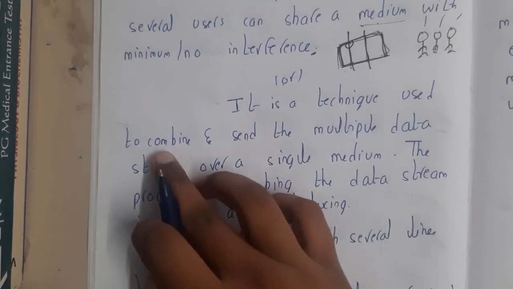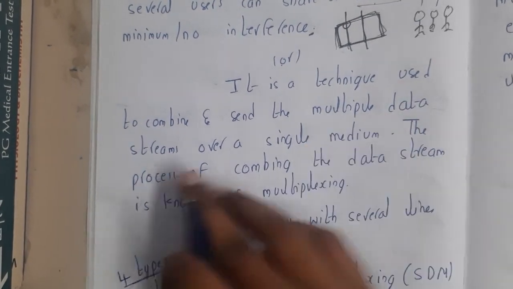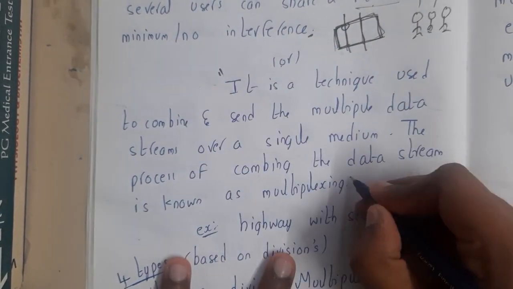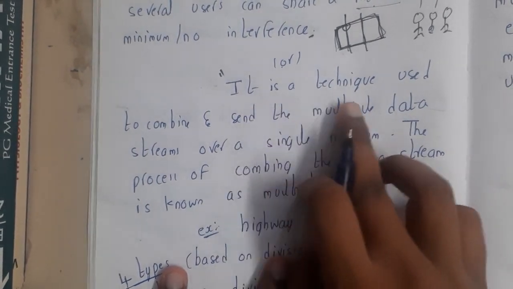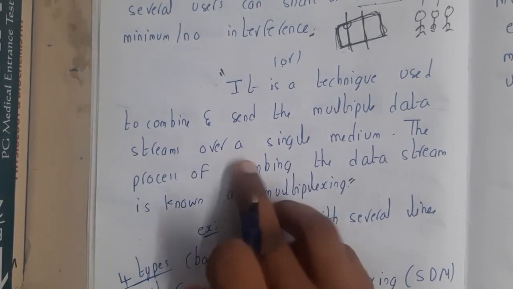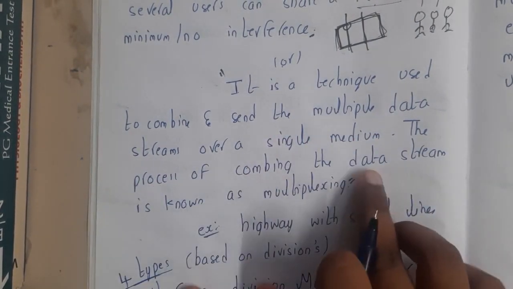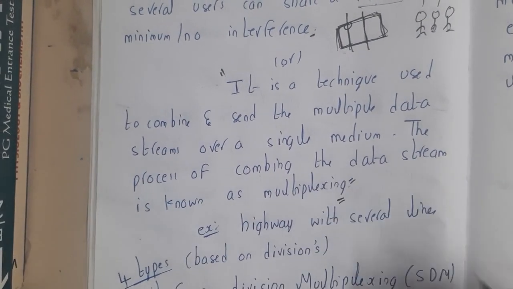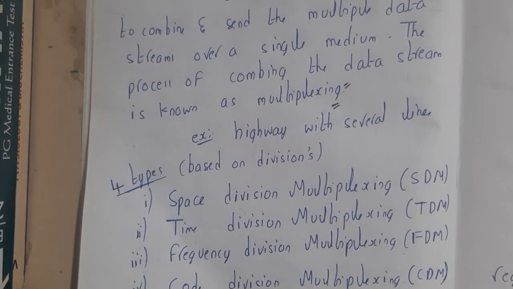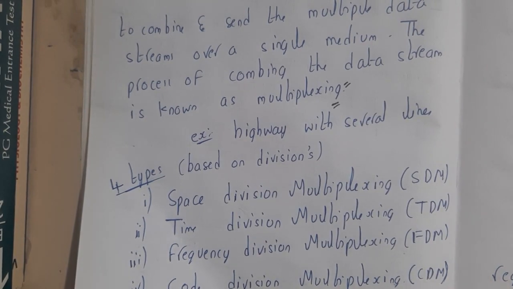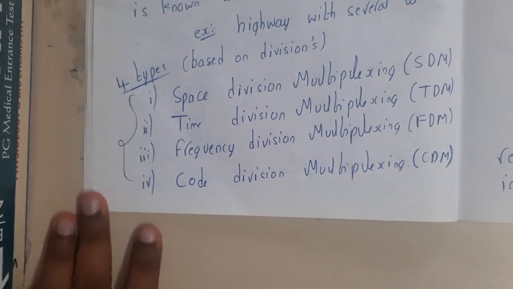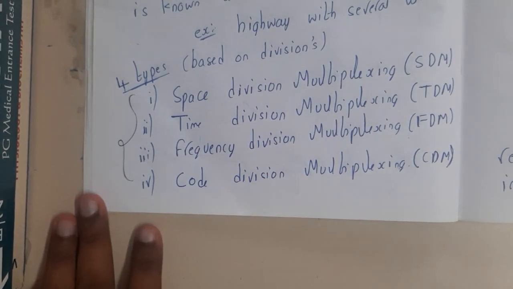In terms of communication, this definition will be a bit better, guys. Multiplexing is a technique used to combine and send multiple data streams over a single medium. The process of combining data streams is called multiplexing. The best example for this is a highway, and we'll be taking the highway road as an example and discussing all 4 types of multiplexing, so don't worry about that.